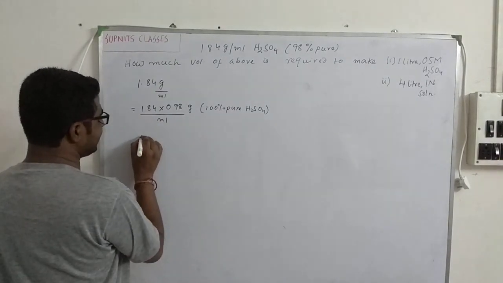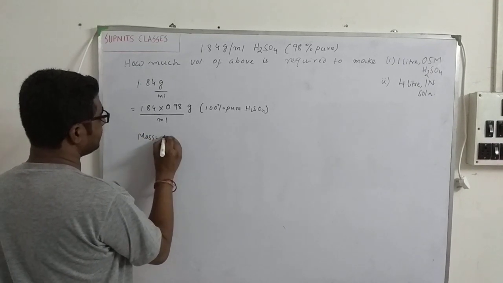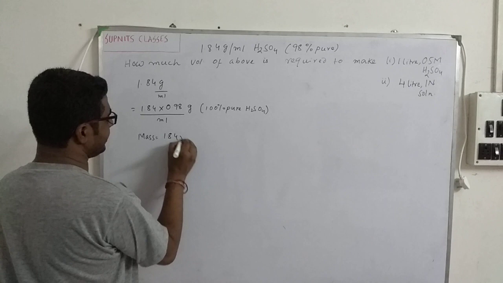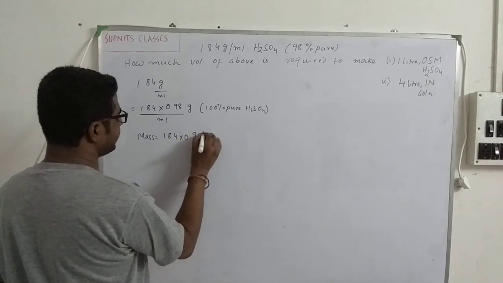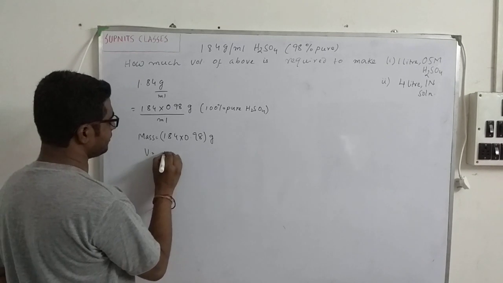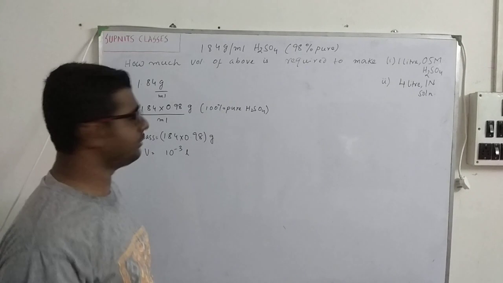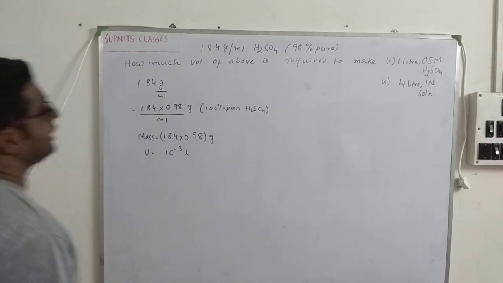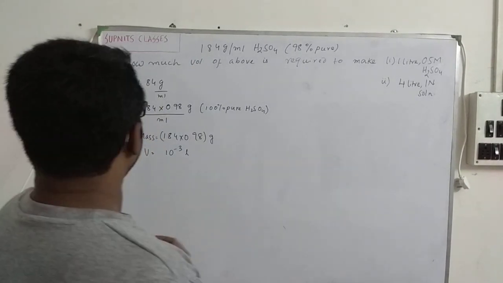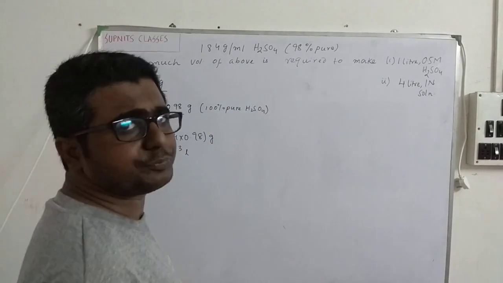So from here I can say the mass is 1.84 into 0.98 gram and the volume is 10 to the power minus 3 liters, because 1 milliliter will be 10 to the power minus 3 liters. Done. Next, from this we are talking about H2SO4.